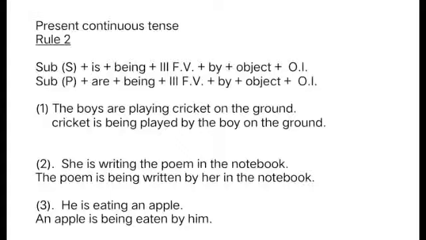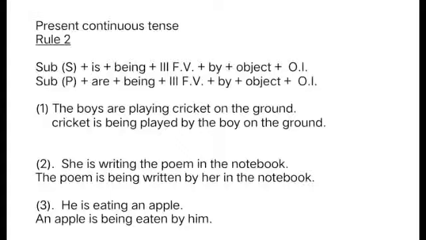So here the object is poem, so the poem is going to become the subject and she is going to become the object. The poem is being written, W-R-I-T-T-E-N, by. You are not going to write she, instead of she you are going to write her. The poem is being written by her in the notebook.